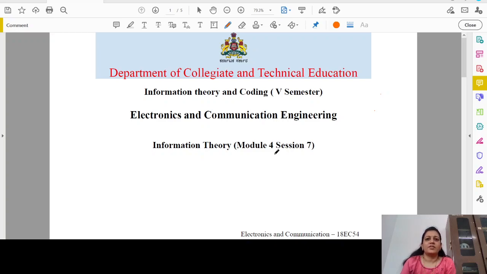Welcome to the seventh session of Module 4 on Information Theory and Coding. In this session, we are going to study a theorem on the standard array that we discussed in our previous session, and also we will see how decoding can be done with the help of a syndrome. Okay, and one solved example on the same.